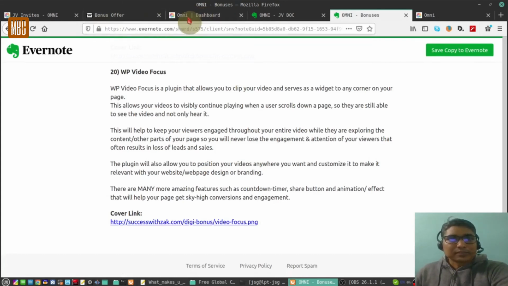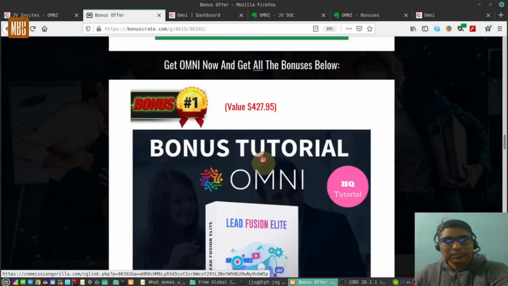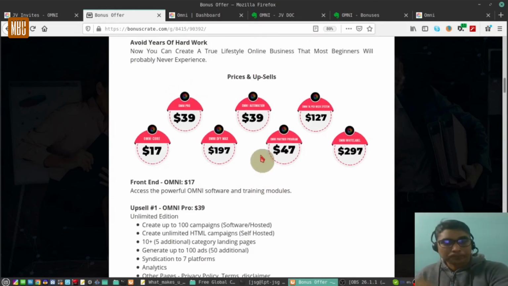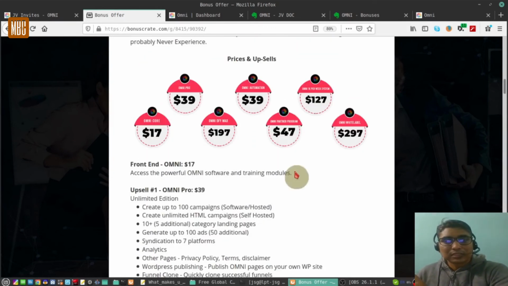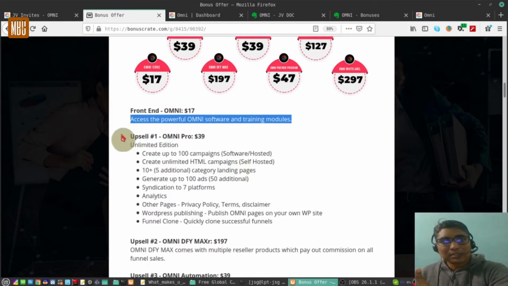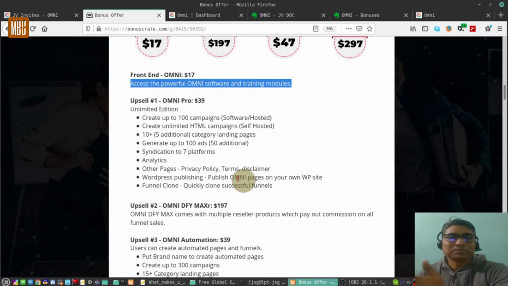Okay, now moving on to the pricing of the upsells and pricing of the software. Let me show you. I'll run through it very fast. You can always come here and see. The front end comes at a very nominal price of $17, and as you have seen, there are some limitations in the front end. The upsell number 1, that is Omni Pro, comes at a price of $39, and this is the unlimited edition. As you can see, you can create up to 100 campaigns, unlimited HTML campaigns, 15 landing pages, generate up to 100 ads, etc. So Omni Pro is the unlimited version.